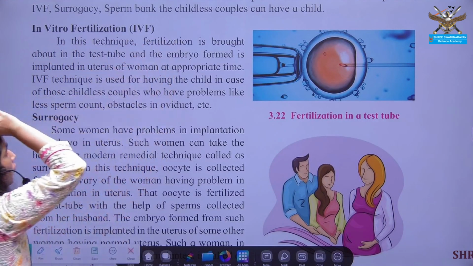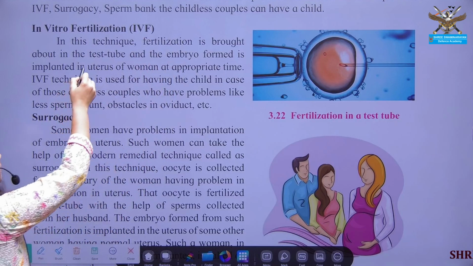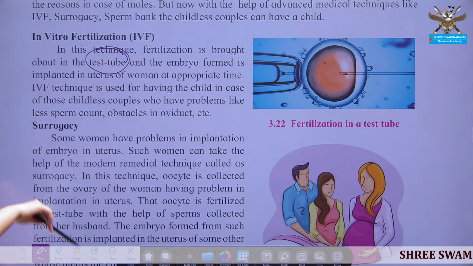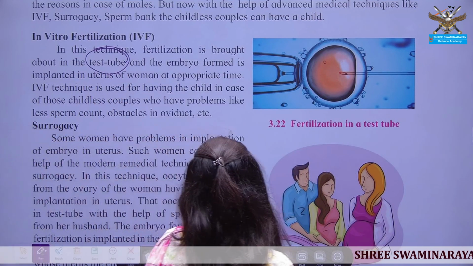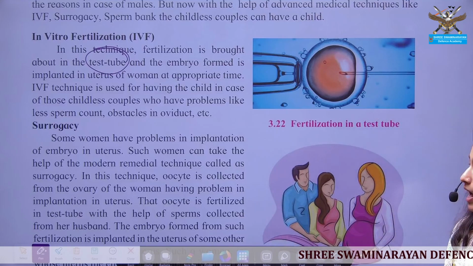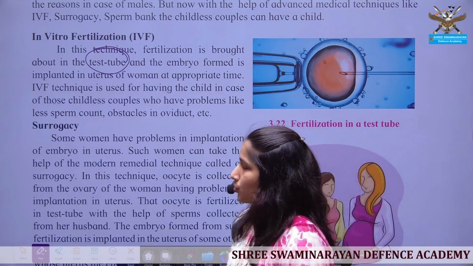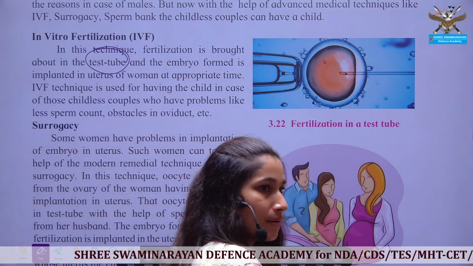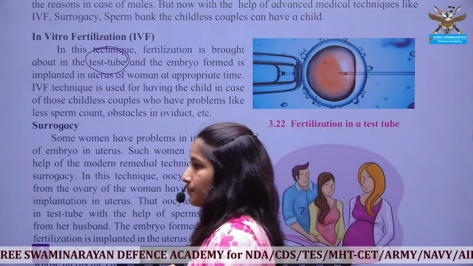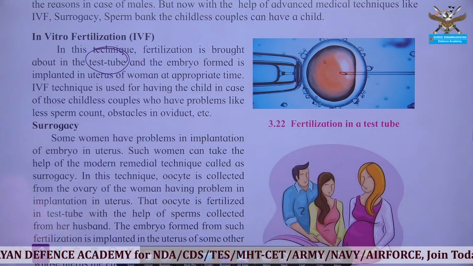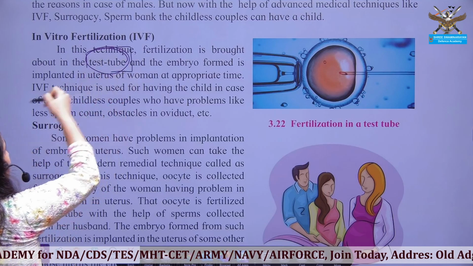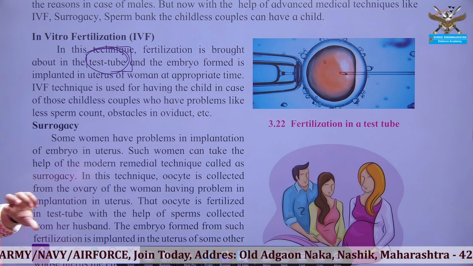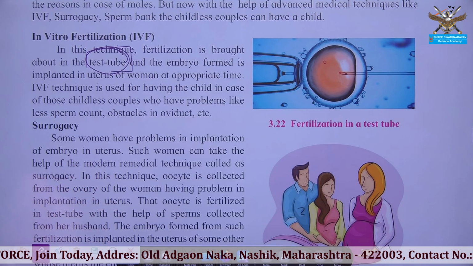IVF is in vitro fertilization, in which the egg and sperm nuclei are fused within the test tube. In vitro fertilization is the fertilization which occurs outside the body. Artificial fertilization is done within the test tube. In the test tube, the male and female gametes are fused. The male nuclei and female nuclei are fused.